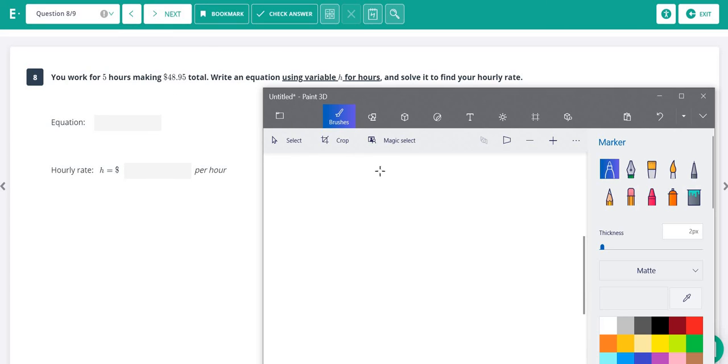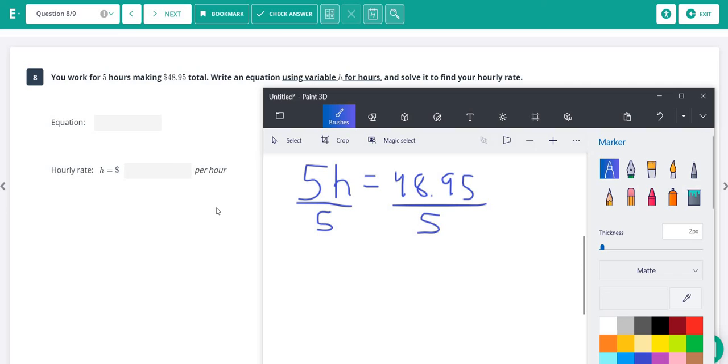So how you find your hourly wage, it says use H for your variable. You would times the amount of hours you work times how much money you make per hour, and that's going to equal the total amount of money that you make. So here's our equation. And then since this is 5 times h, we are going to divide both sides by 5. And we are going to get that h is equal to $9.79. As for all story problems, always make sure that your answer makes sense.